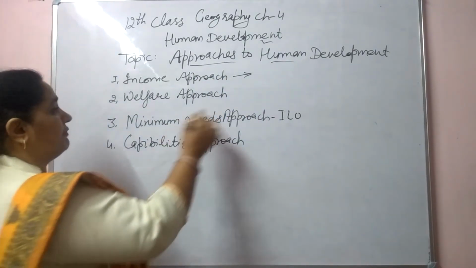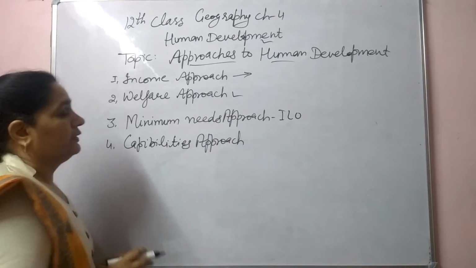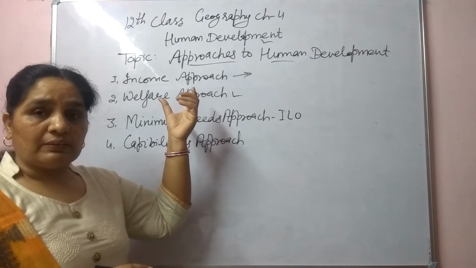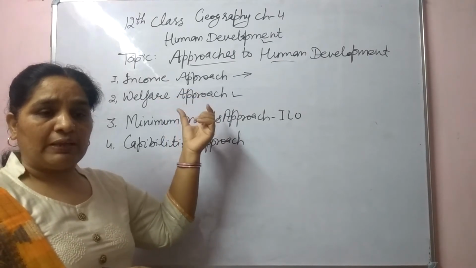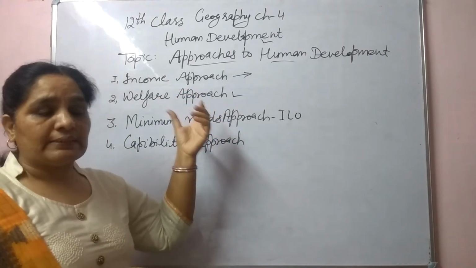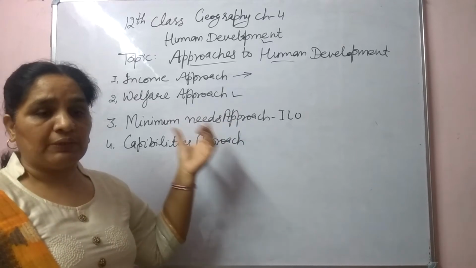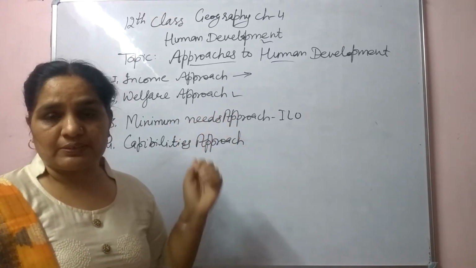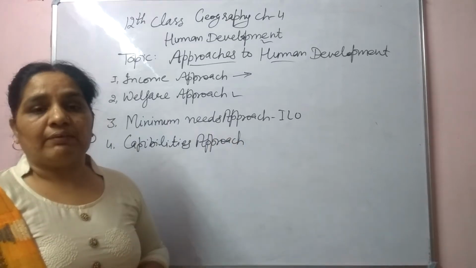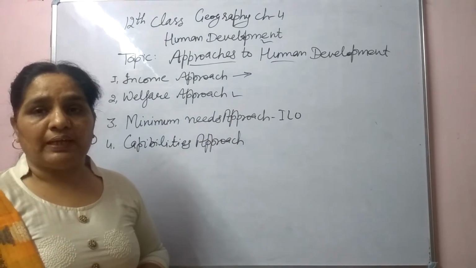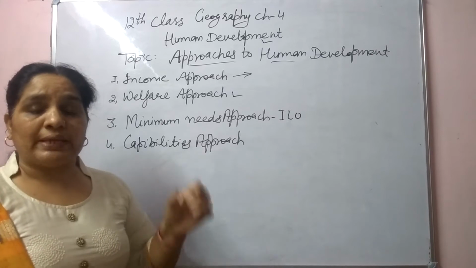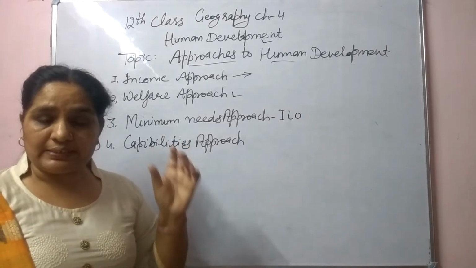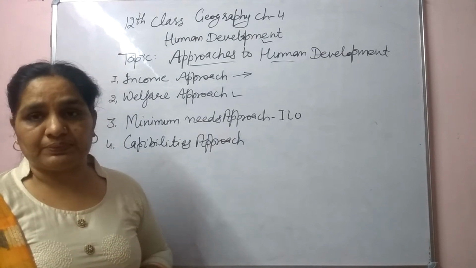Next one, welfare approach. Welfare approach means that access to use the resources should be for all humans, for all communities. All human beings have the right to use the resources as per their need. So it should be essential for human development. All can have assets to develop themselves.